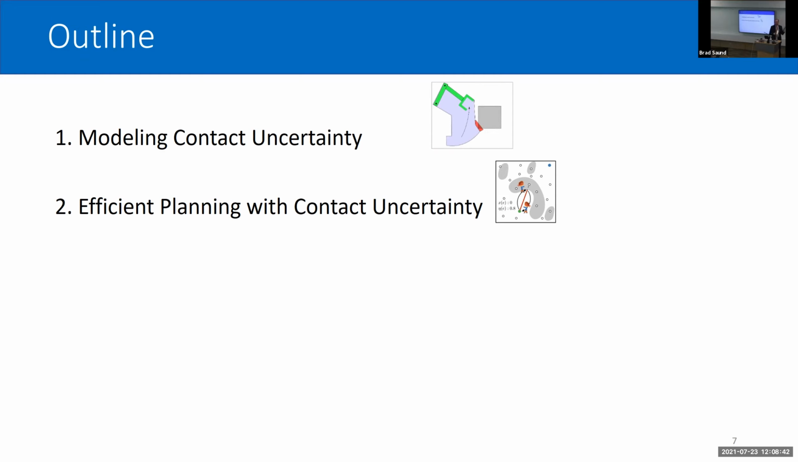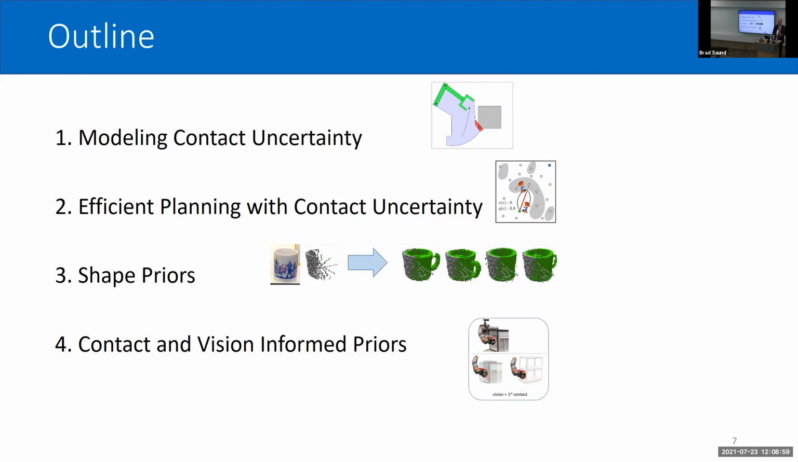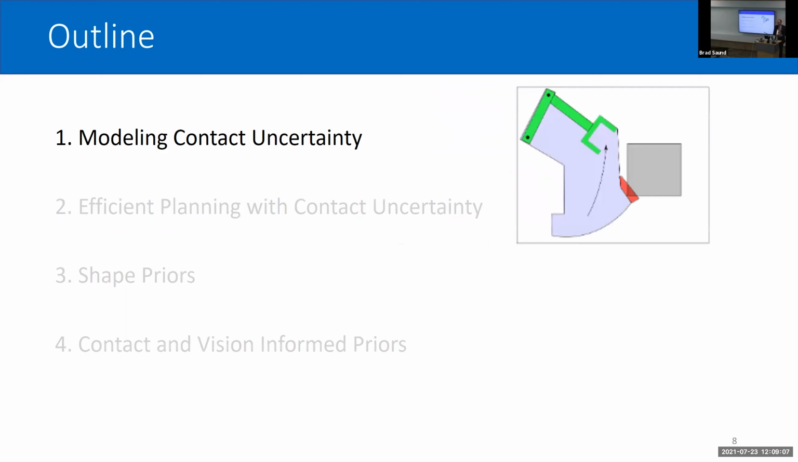As people, we understand so much about the world because we have an expectation of what we should see. So the second half is looking at shape priors. First, we're just going to look at shape priors from vision. What do we expect to see in the world, even with only a partial input? And then the final section is going to tie this together and bring in visual priors, but also this contact information in order to get a better understanding of the world. To start out, I'll be talking about what we learned from contact uncertainty.